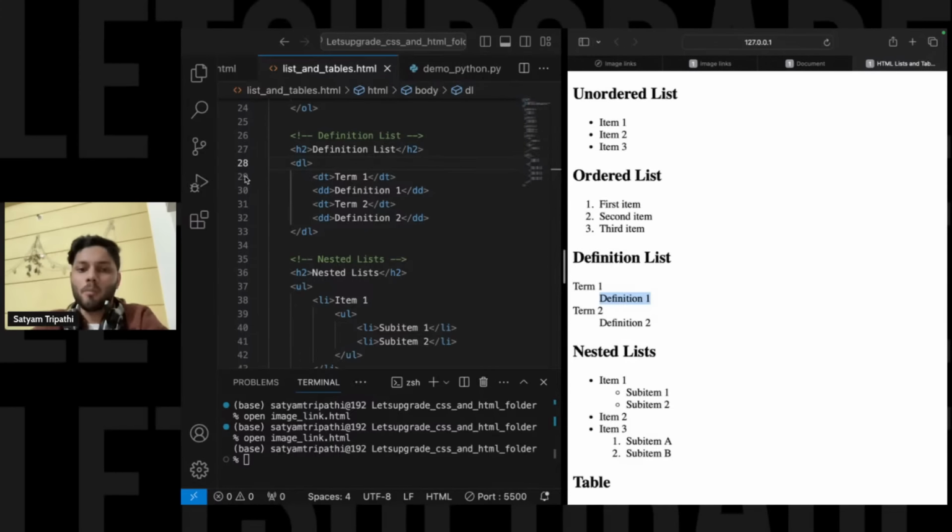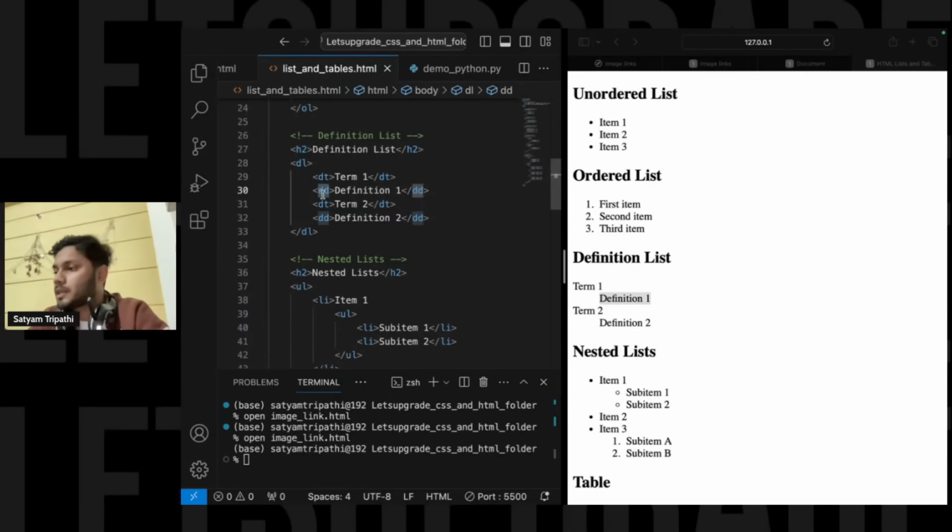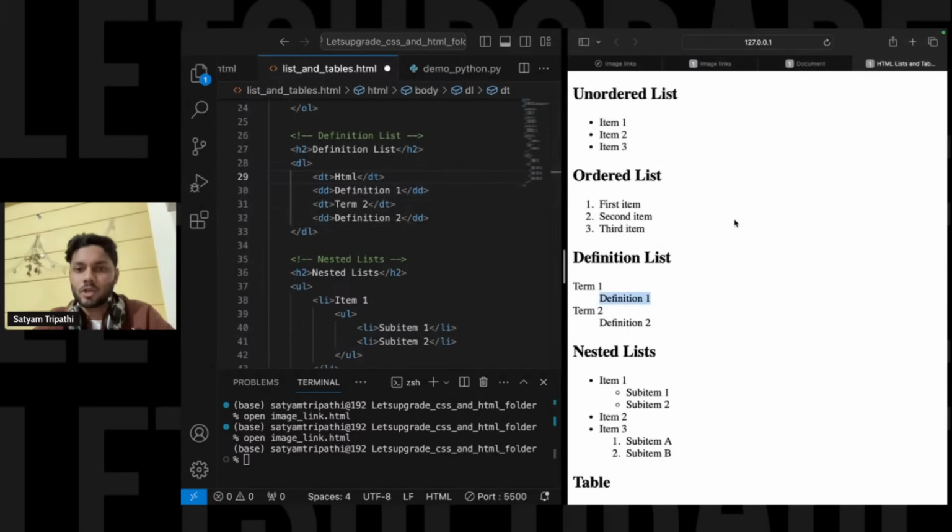Okay. Now, what does this DT stand for? This represents a term or name in a definition list. A name. Okay. Now, what is this DD? This stands for definition or description. Let's say you write gravity over here, or let's say you write HTML. So what you have to do over here is write the definition of HTML.